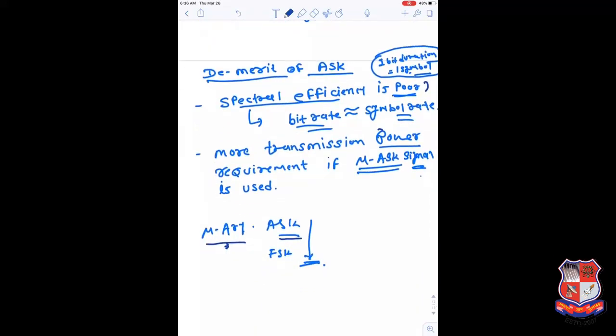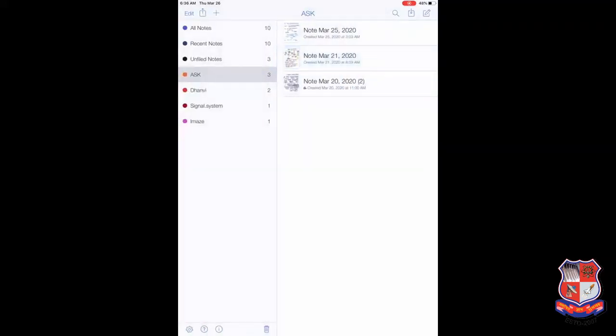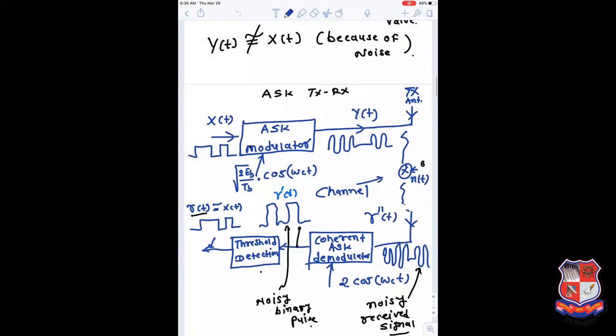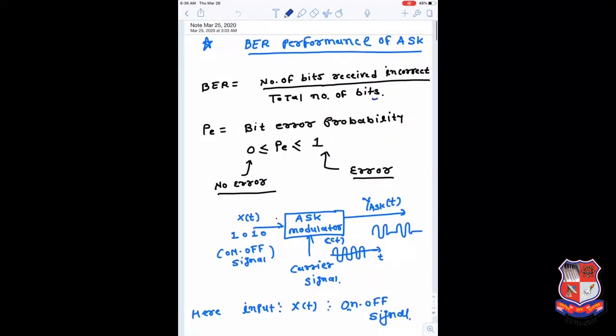We stopped the last lecture with a future discussion about the MPSK signal and FSK signal. So today we are going to start with the MPSK signal. Today we mainly discuss the bandwidth of the MPSK signal, bit rate performance, spectral efficiency, and all the important parameters of the MPSK signal. And we will compare this MPSK signal's performance with the simple binary ASK signal that we learned in the last lecture.